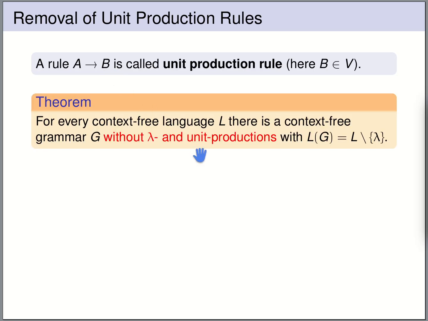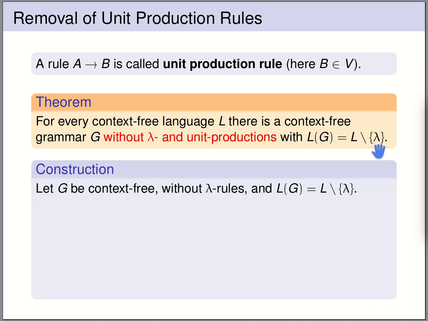For every context-free language L, there exists a context-free grammar G that neither contains lambda nor unit production rules, and that generates the language L except for the empty word. So we are going to show that every context-free grammar can be transformed into one without lambda and unit productions, and it produces the same language except for the empty word.